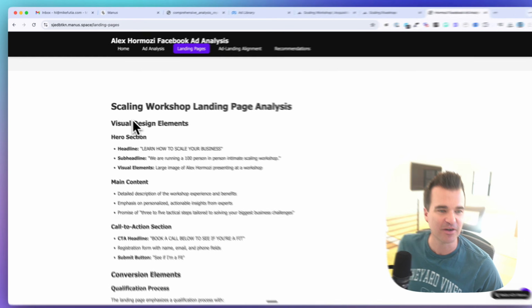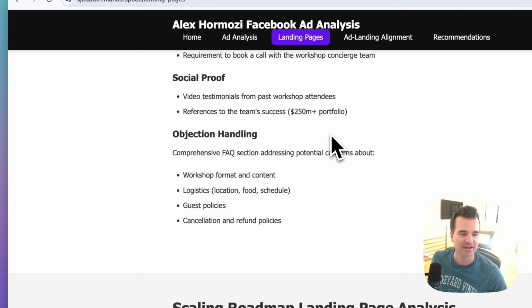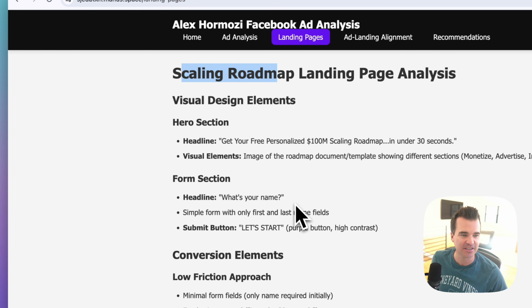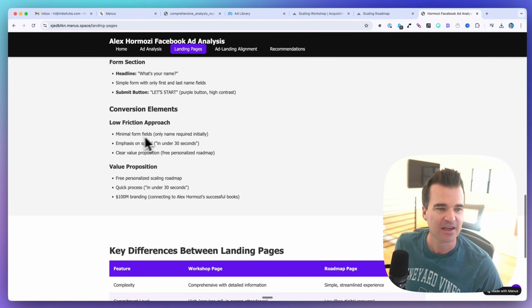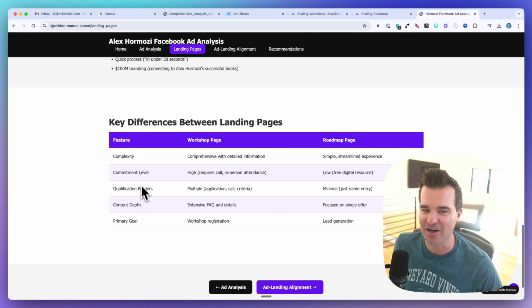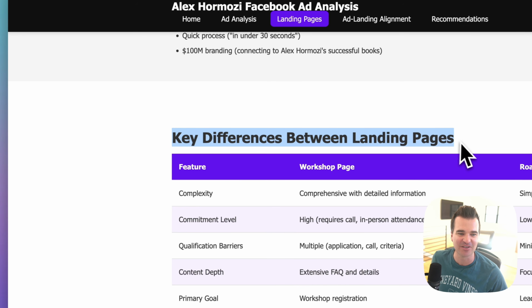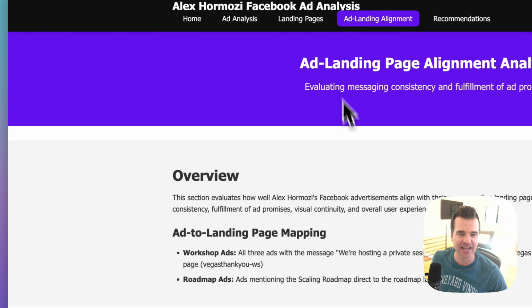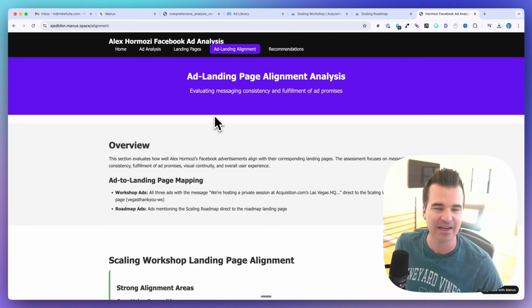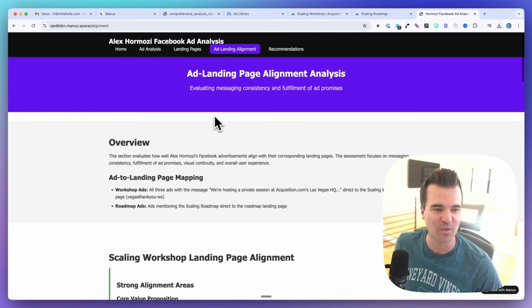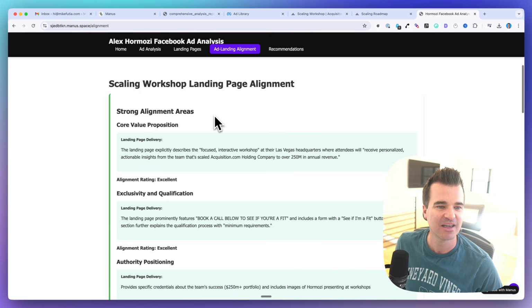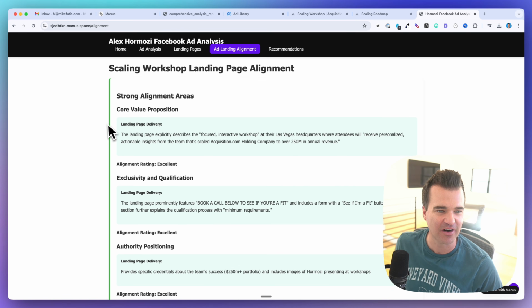And then, so here's the scaling workshop analysis and the scaling roadmap analysis for the hero section, the form, conversion elements. It created a little table for us, the key differences between landing pages. And then we've got our ad landing alignment, right? So how does the messaging from the ads align with the landing pages? So we've got our overview. We've got some nice color elements here.